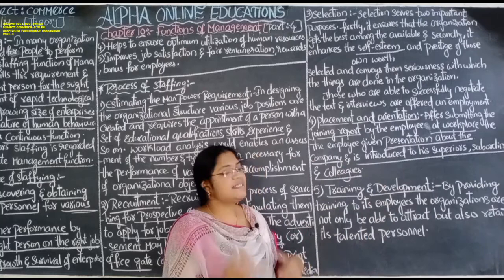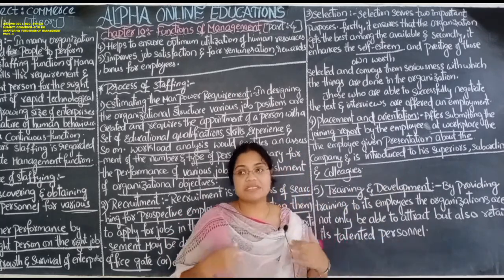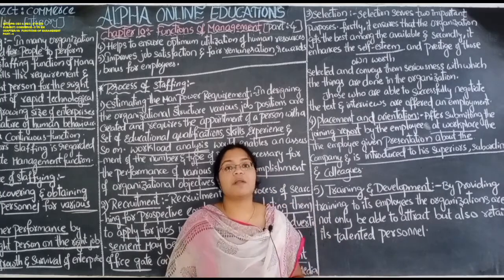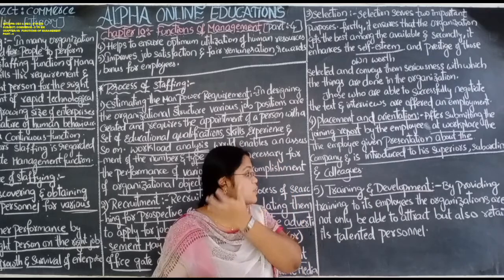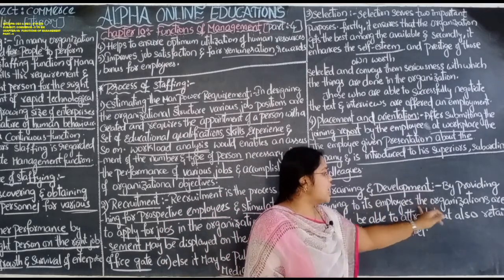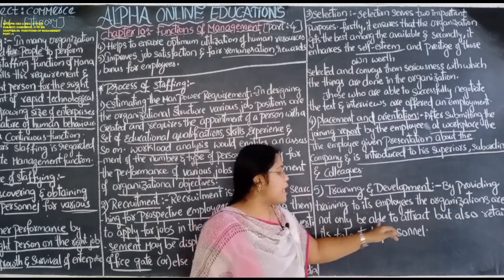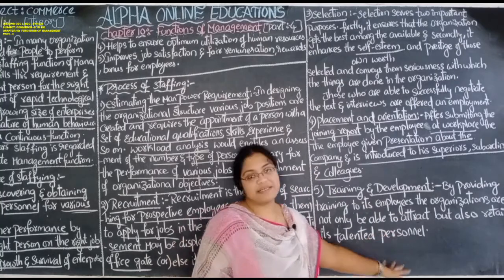In the next stage, they will do training and development. They will send that employee for training in order to develop his personal abilities. By providing training to its employees, the organizations are not only able to attract but also retain talented persons.